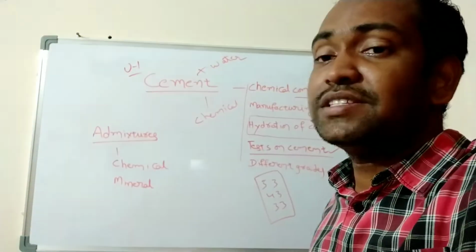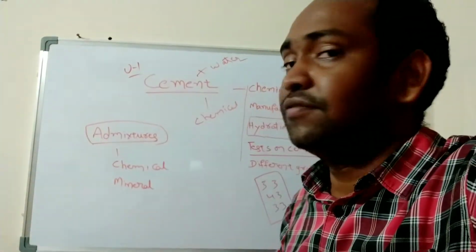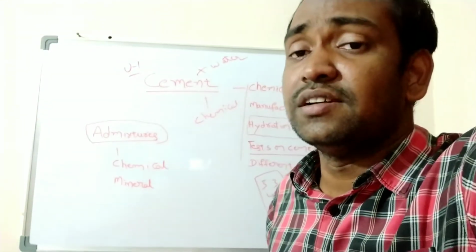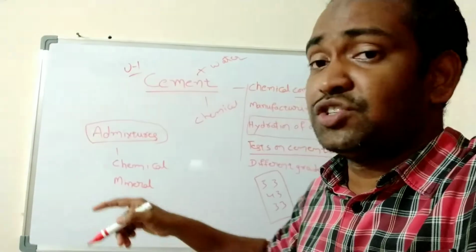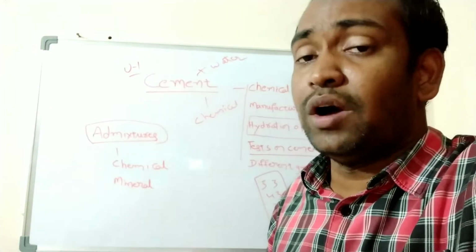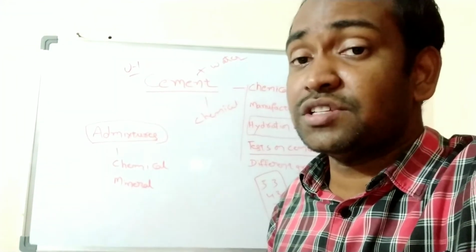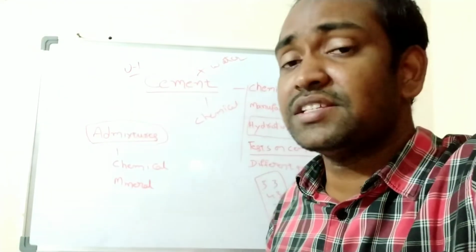And one more topic is there in first unit, that is admixtures. Admixtures are nothing but some other substances which are to be added to concrete. Generally we know that the ingredients of concrete are cement, water, fine aggregate, coarse aggregate. So these are the basic ingredients of concrete.